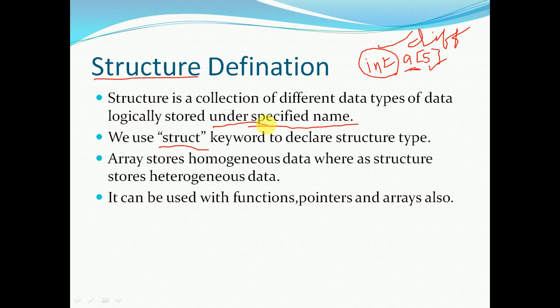Listen carefully. An array is used to store homogeneous data, that means the same type of data is stored in an array, whereas a structure can store heterogeneous data, that means different types of data can be stored in a structure. It can be used with functions, pointers and arrays also. That means we can write programs related to arrays, pointers and functions with structures also. Next we'll see how to define a structure.